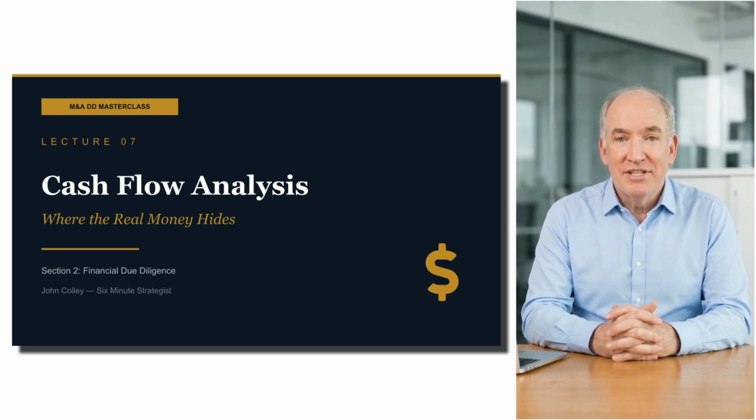Here's a number that should keep you up at night. A target company's normalised EBITDA is 20.7 million. Your model says the deal works. But when you trace the cash, actually follow it from the income statement through CapEx, working capital and taxes, only 15.5 million arrives. $5.2 million vanished between profit and cash. At an 8x multiple, that's over $40 million of valuation error. And nobody caught it because nobody built the bridge. That's what we're fixing today.